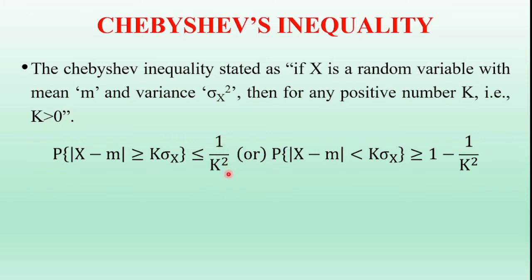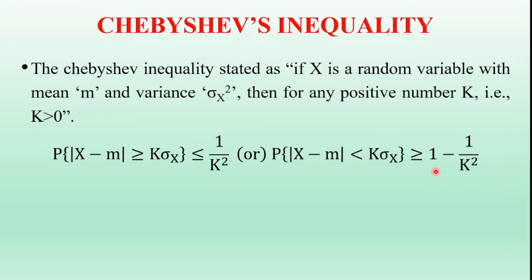This expression is also written as the probability of absolute value of x minus m less than k sigma x is greater than or equal to 1 minus 1 by k square. So this is the statement of the Chebyshev inequality.